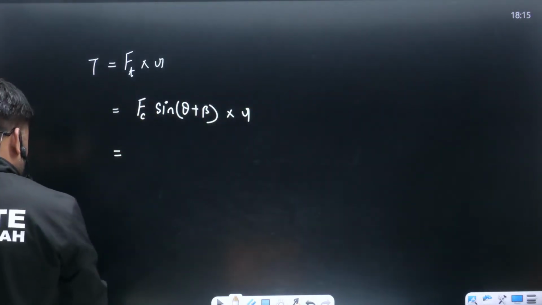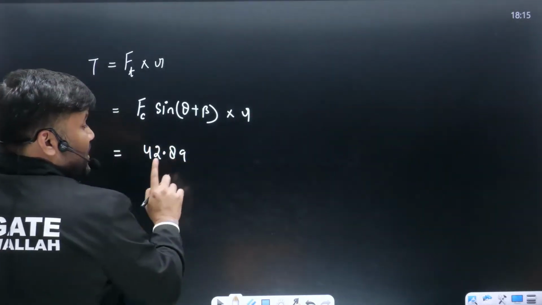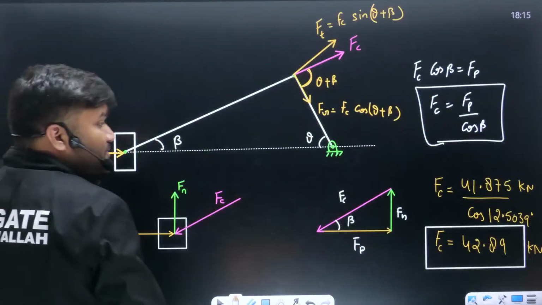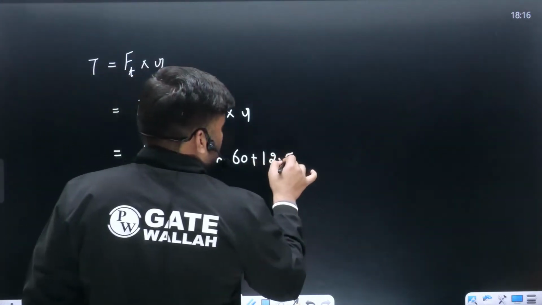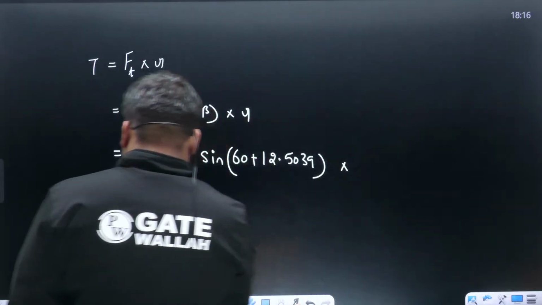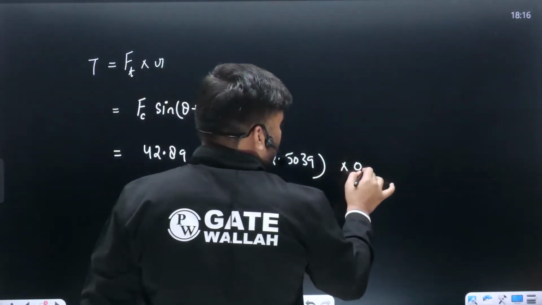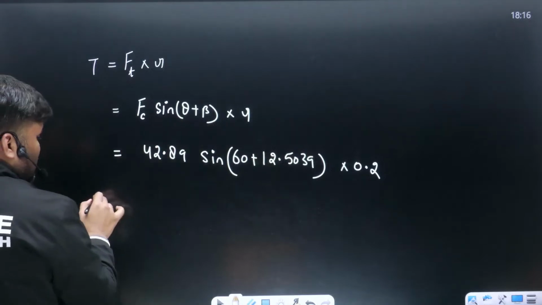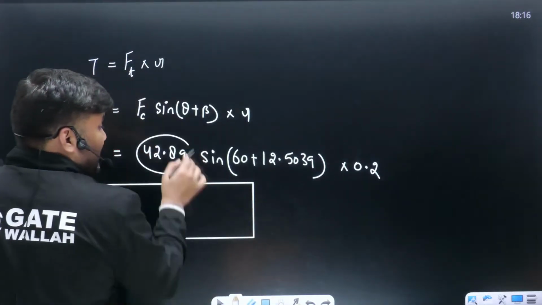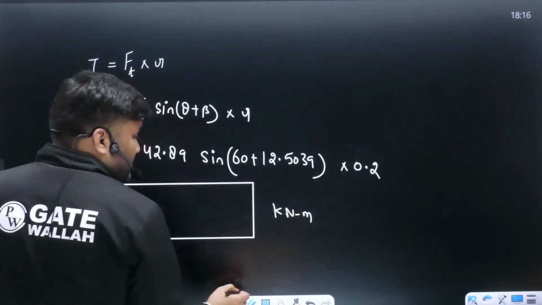FC, just we have calculated how much was FC? 42.89 kilonewton is this value. Keep in mind sine theta plus beta, sine 60 plus 12 point, how much was beta? 12.5039 degree, multiplied by radius. How much is given? 20 centimeter. Radius is given as 20 centimeter, that is 0.2. Whatever you get, that will be torque. Keep in mind this value you have kept in kilonewton and radius in meter, so the answer you are going to get in kilonewton meter. Everybody clear or not?